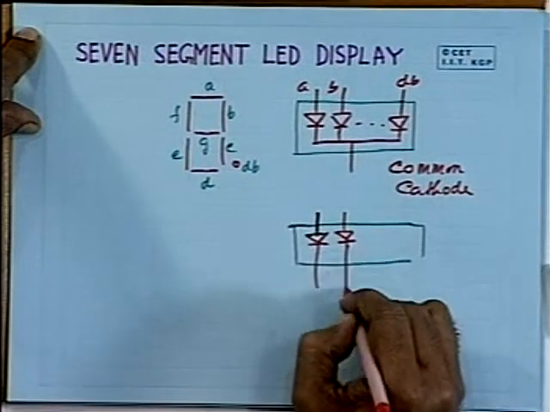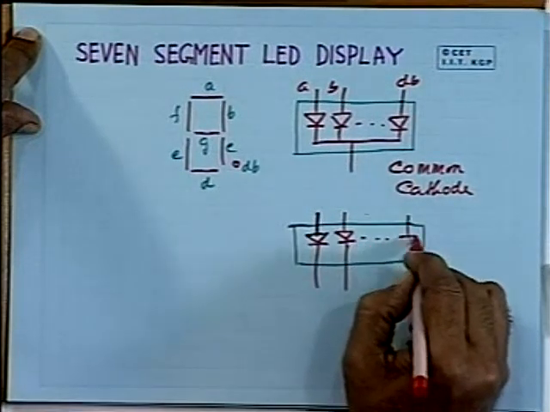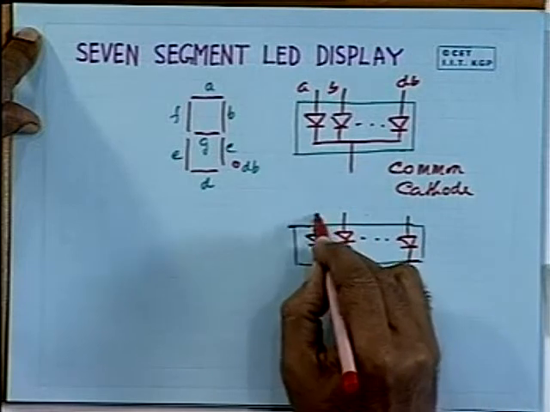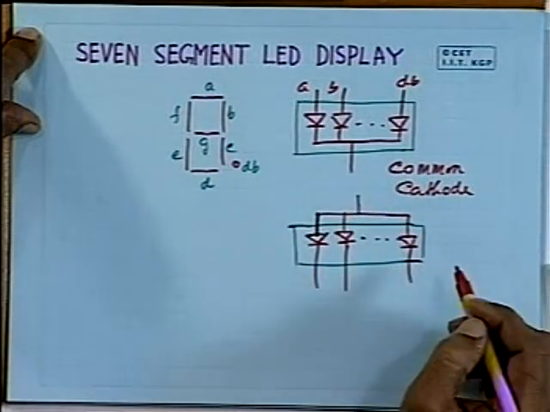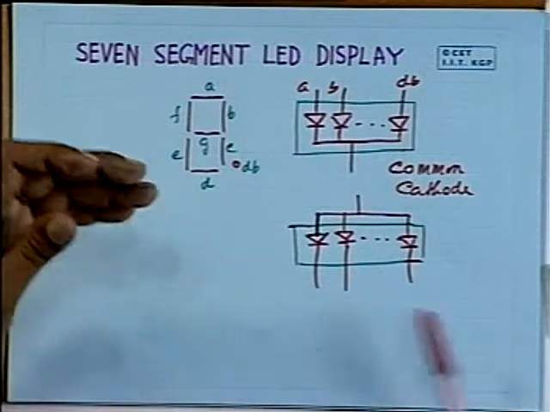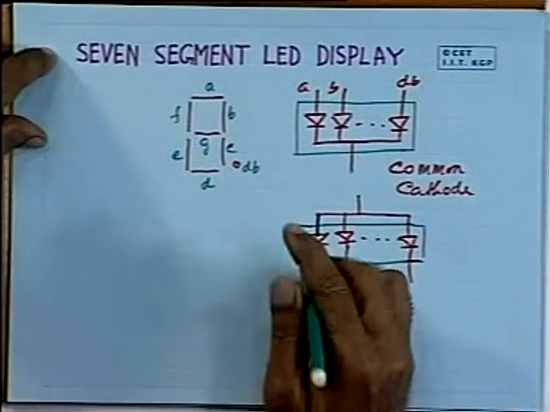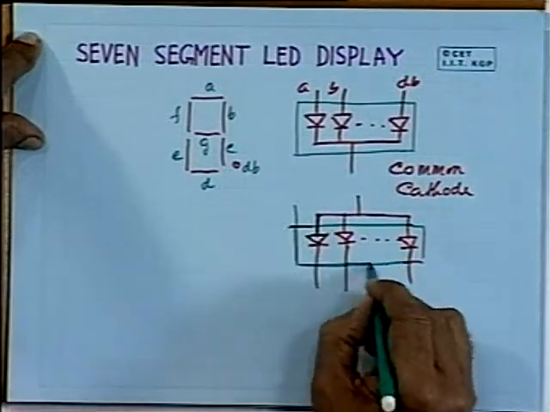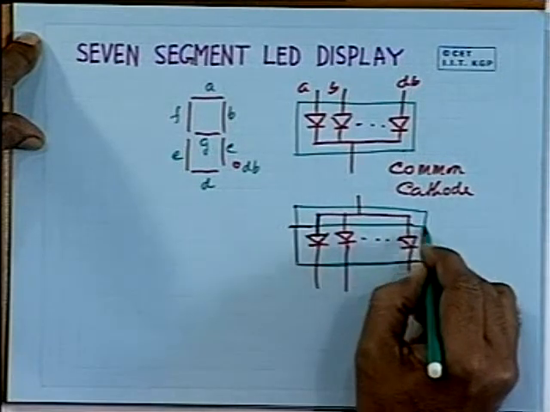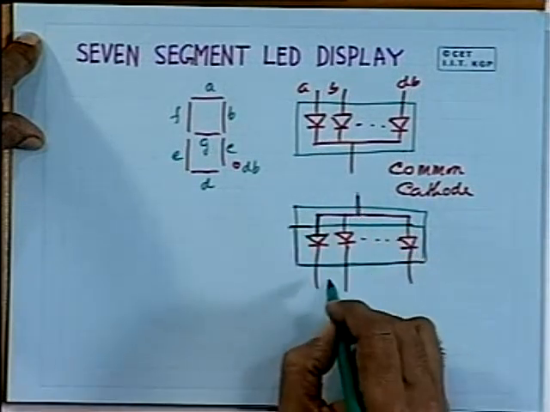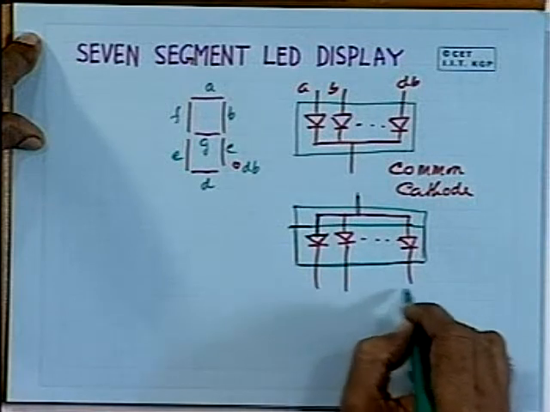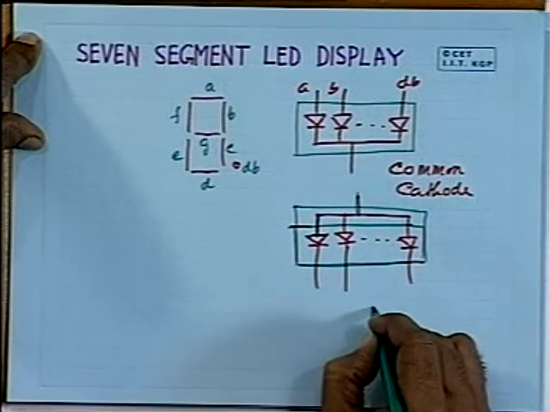So, these cathodes are separately available, but the anodes are tied together and available as a single pin. So, in such a case, the particular package will give you this common line and these separate cathode lines, and this is known as common anode.